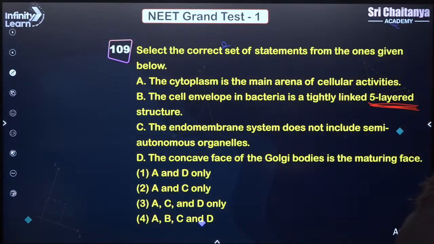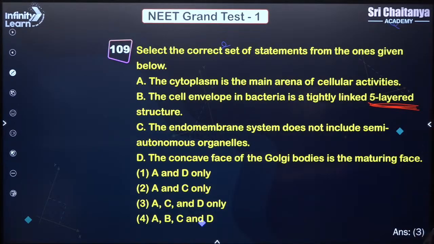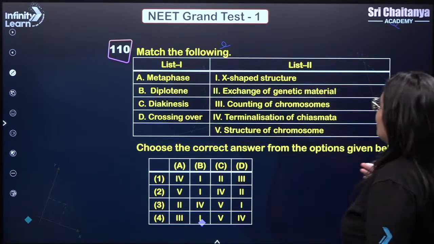What are you guys typing in the chat box? Guys, try to answer in the chat box, not anything else, okay? It's your exam time. Let's focus.